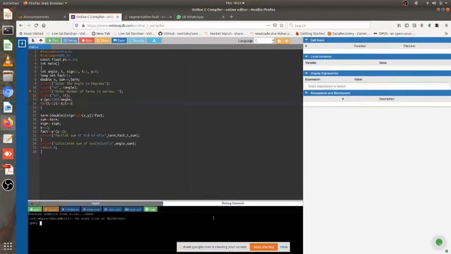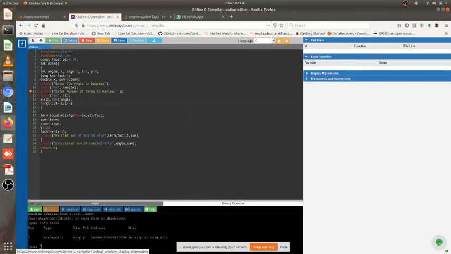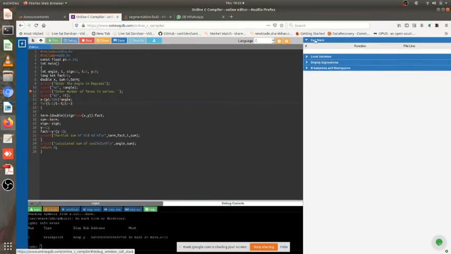I get two additional panes. So earlier there were 2 panes. Now there are 1, 2, 3, 4 panes. As I told you yesterday already. This is the breakpoint. This is the expression window. We'll check the use of this expression window later. Local variables are there, and there is a call stack.